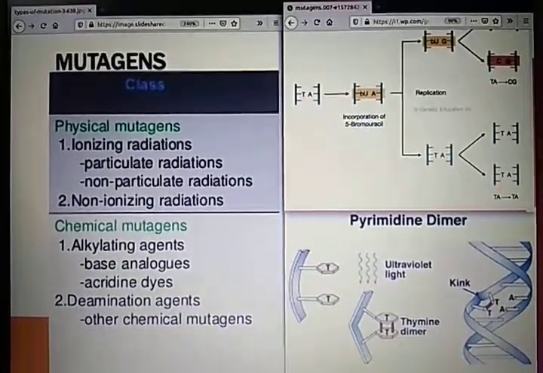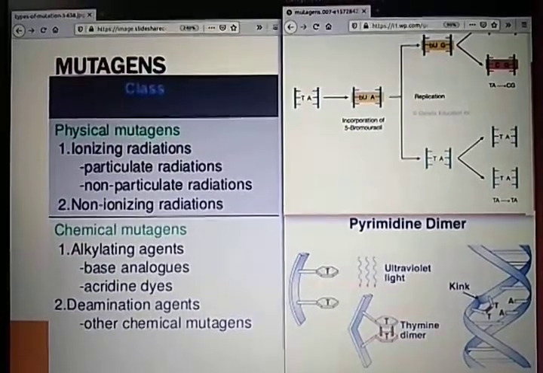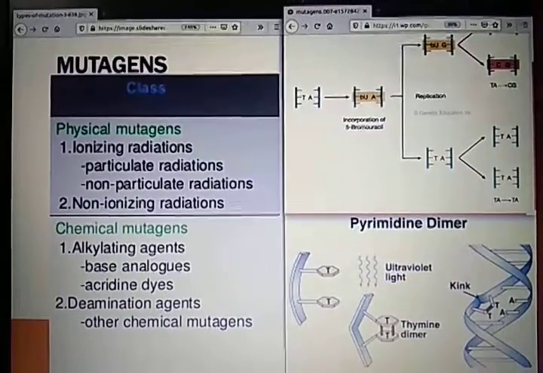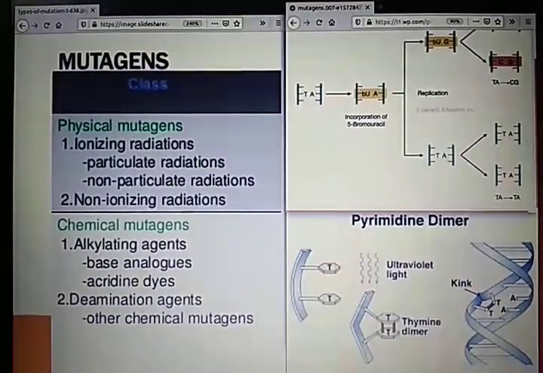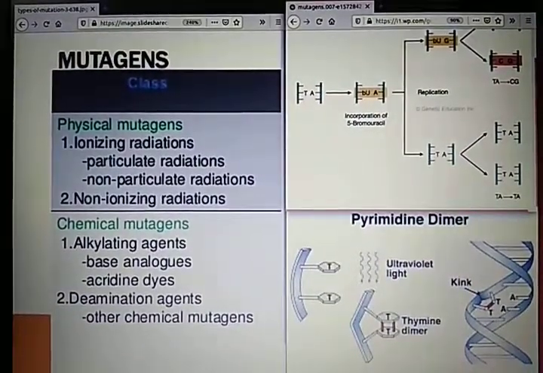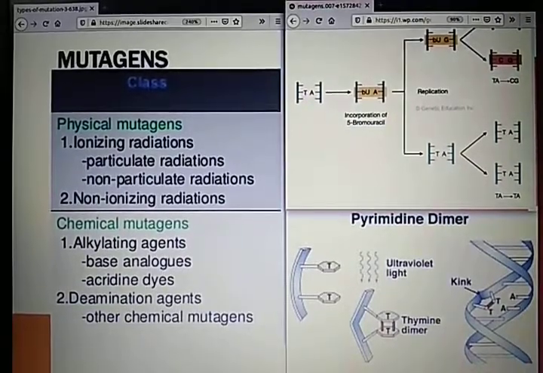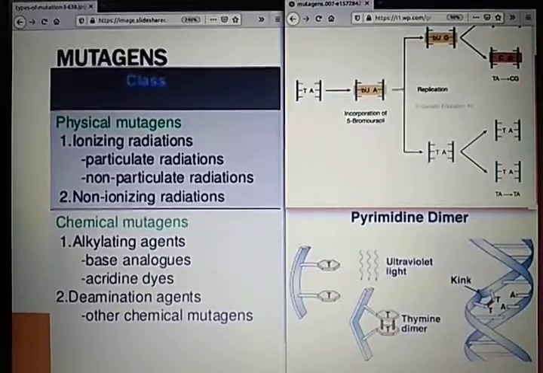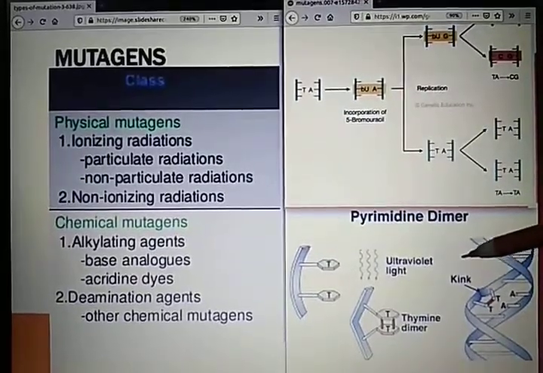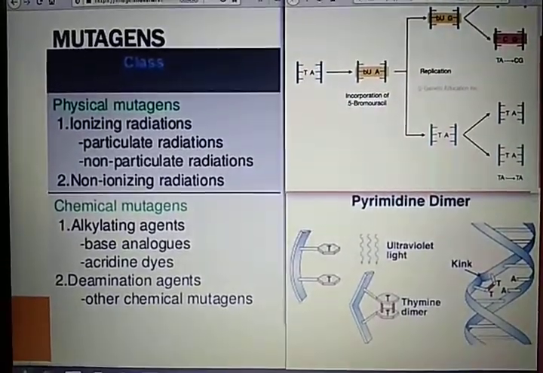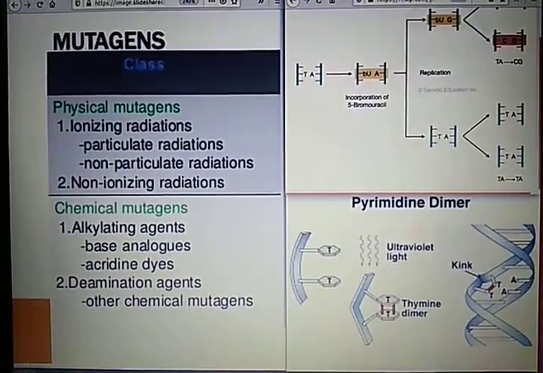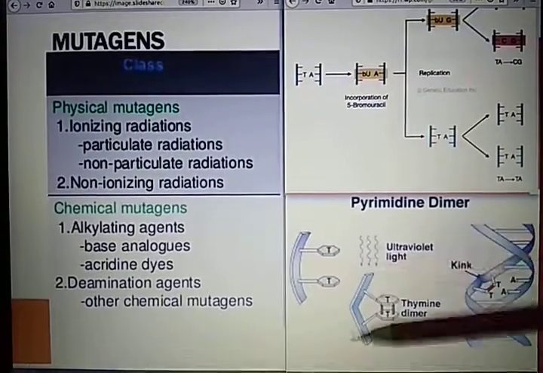For example, alkylating agents, deamination agents. I have taken an example of one physical and one chemical mutagen and the mutation caused by them. Let us understand both of them one by one. The first one is the physical mutagen. A physical mutagen is the mutation caused by physical agents such as ionizing radiations or non-ionizing radiations.